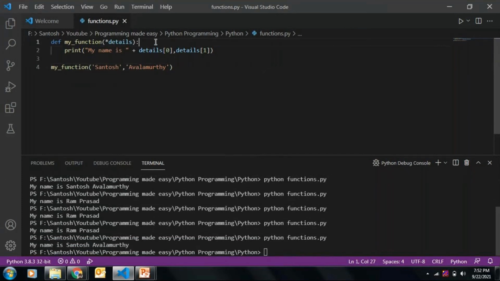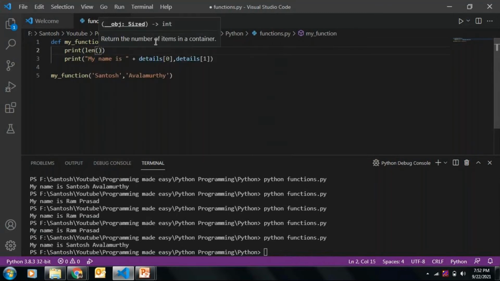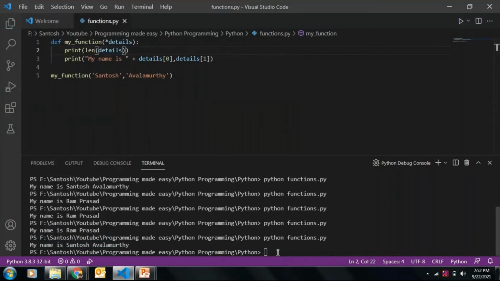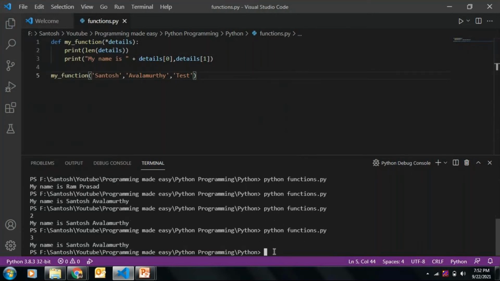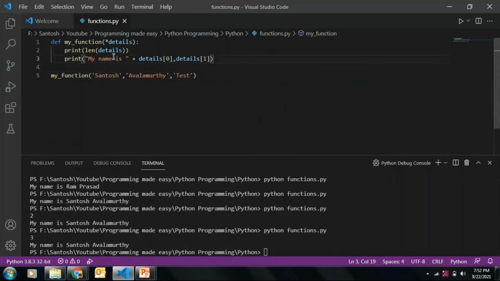So if you want to find the number of arguments passed, you can simply use length of details. Then you will be able to know how many arguments were passed, and accordingly you will be able to process them. So it is 2. Now if I pass one more argument, test, the arguments will be 3, but I may use only 2 arguments. So it is up to the function to process the arguments that are passed.